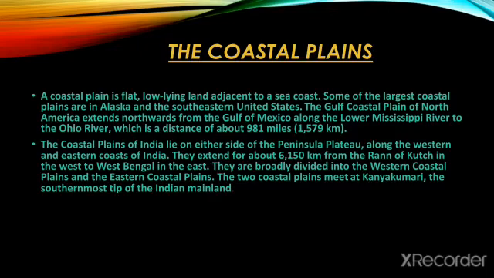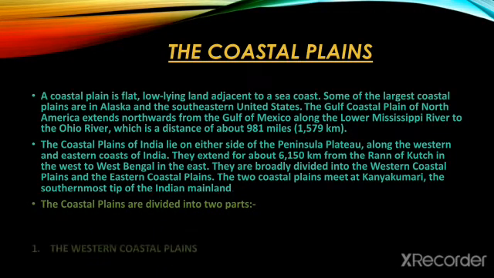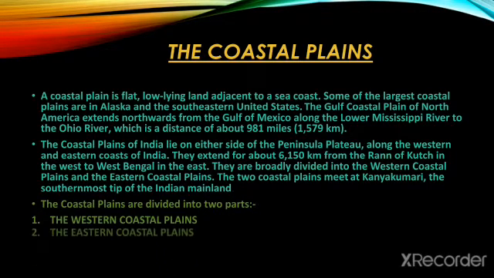Coastal plains of India lie on either side of the Peninsula Plateau. Along the western and the eastern coast of India, they extend about 6,150 km from the Rann of Kutch in the west to West Bengal in the east. They are broadly divided into the western coastal plain and the eastern coastal plain. The two coastal plains meet at Kanyakumari, the southernmost tip of the Indian mainland. So the coastal plains are divided into two parts, the western coastal plain and the eastern coastal plain.